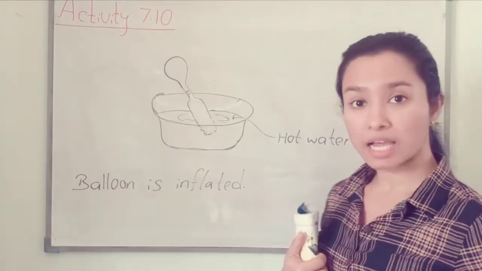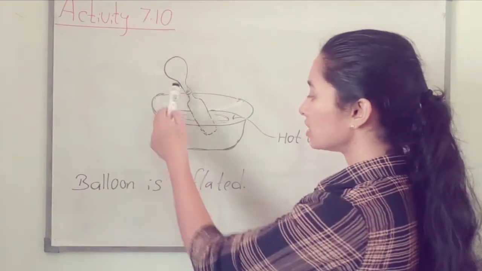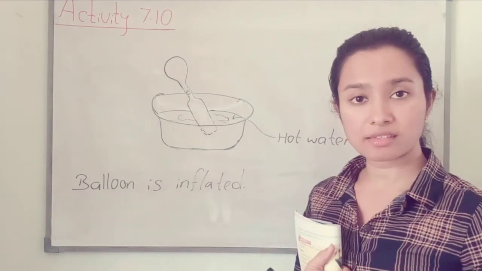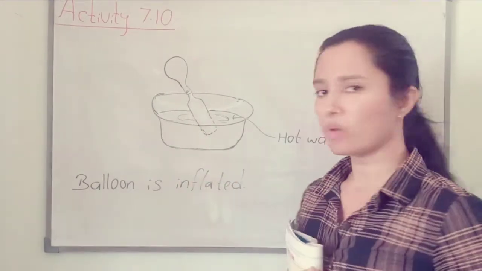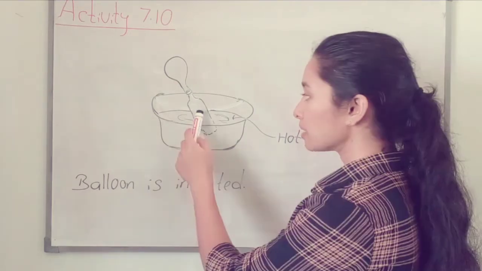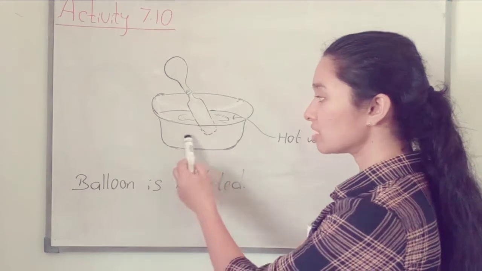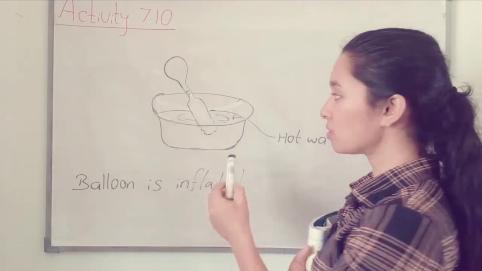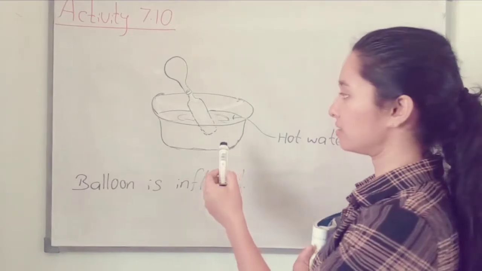Here, after some time, we can see the balloon is inflated. The balloon is inflated. Why? What is the reason for the balloon inflating? Because of the energy of heat. Here we are using hot water. So, there is energy of heat here.